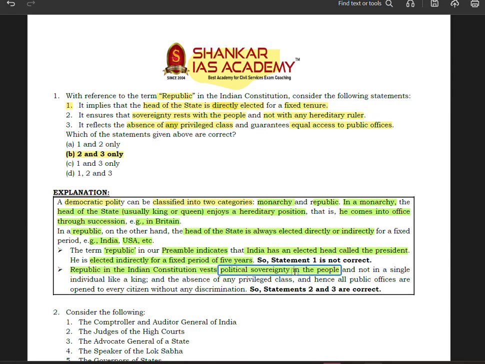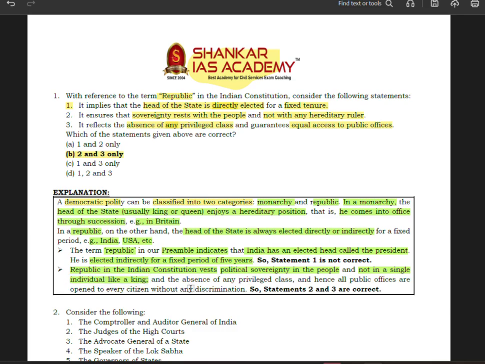So we the people of India are giving power to the constitution that India should be like this or like that, which also includes republic. So it means that republic in the Indian constitution vests political sovereignty in the people and not in a single individual like a king.